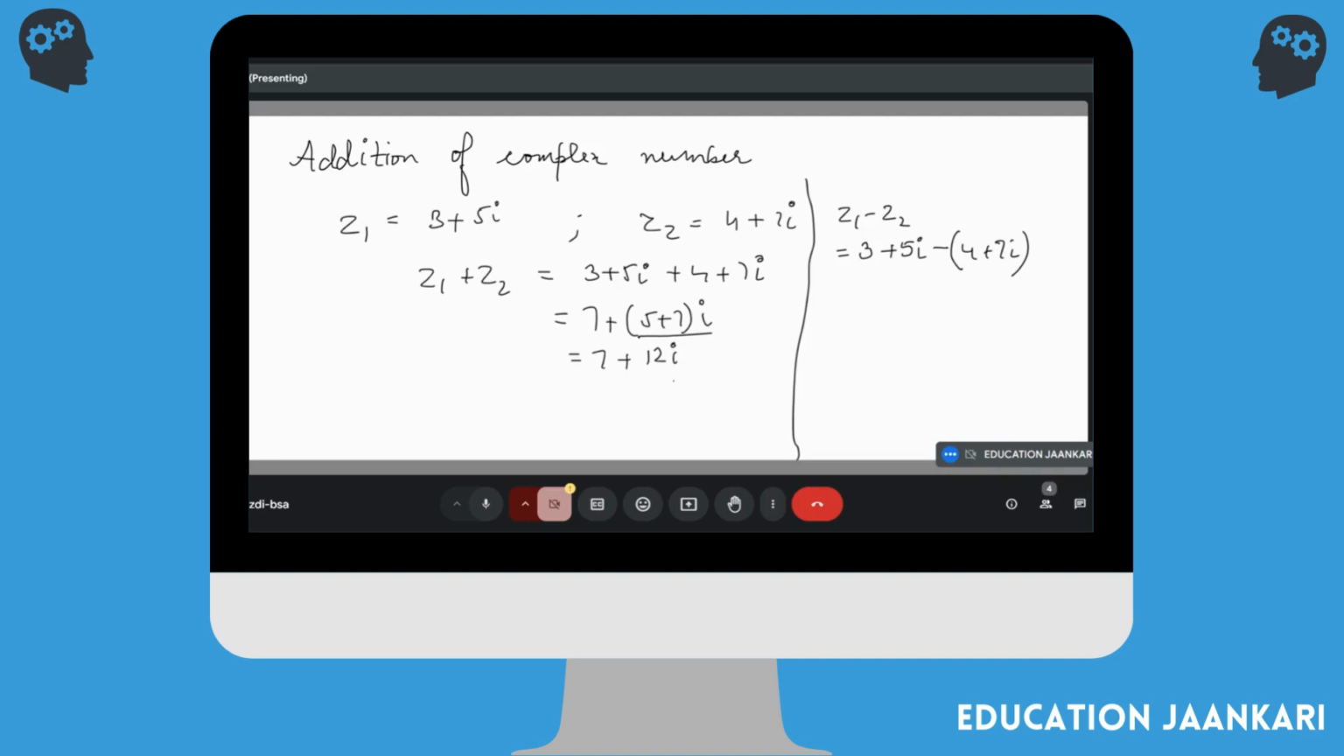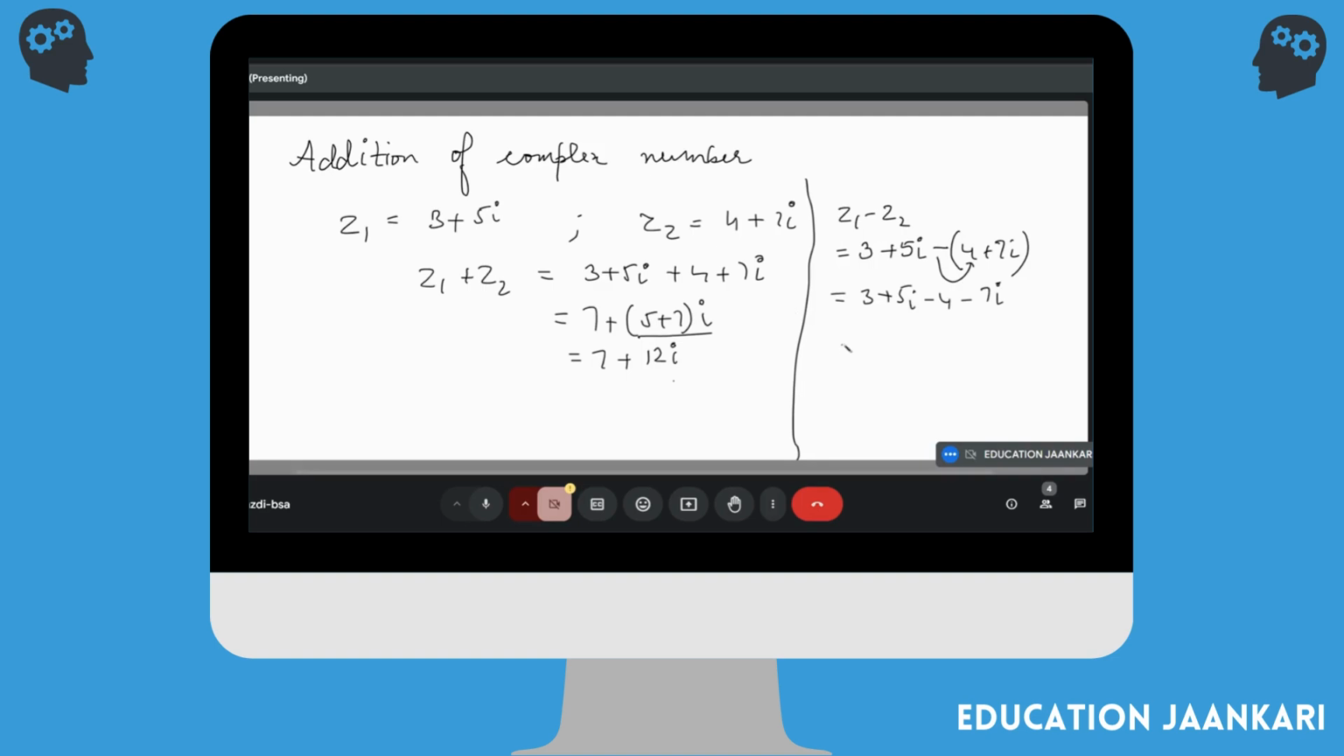Now what's my next step? First, you'll have to open the bracket. No, not 4 plus 7. You open the bracket: 3 plus 5 iota, now there's minus 4, and plus times minus is again minus 7 iota. See, the minus sign changed everything inside the bracket. You understood why the 4 and 7 iota became minus? Yes, because there was a minus outside, so you multiplied the minus with them.